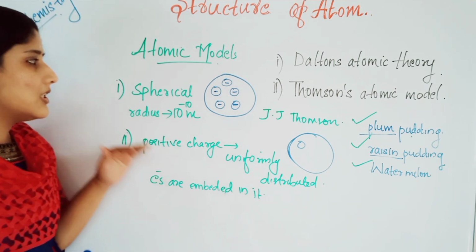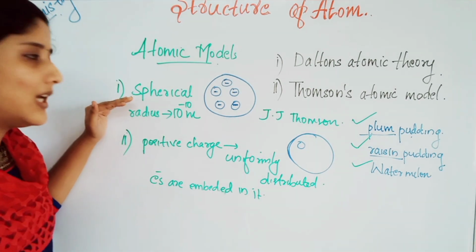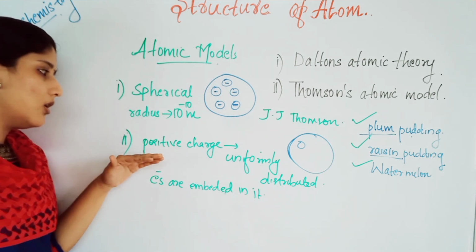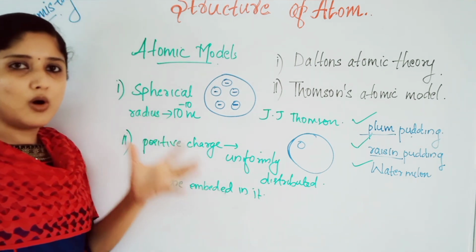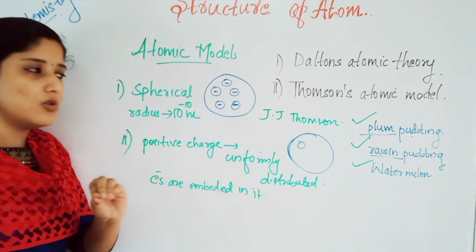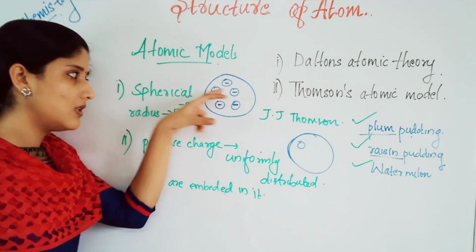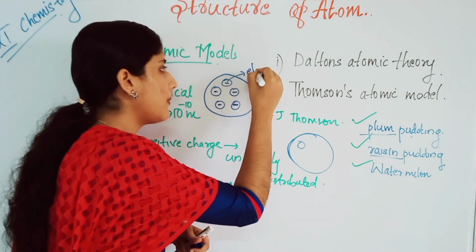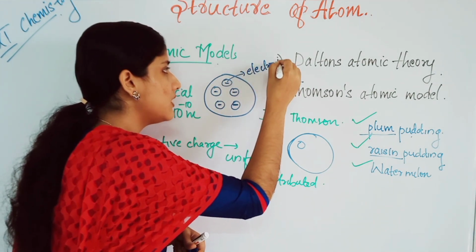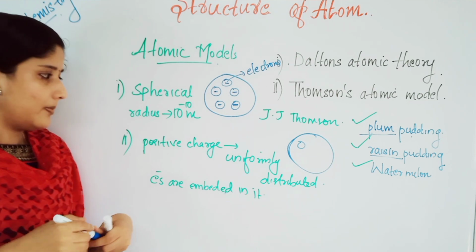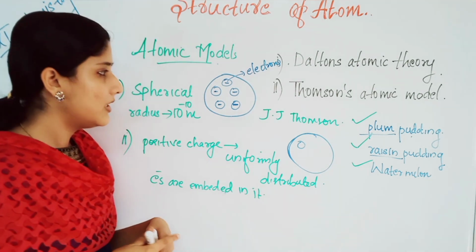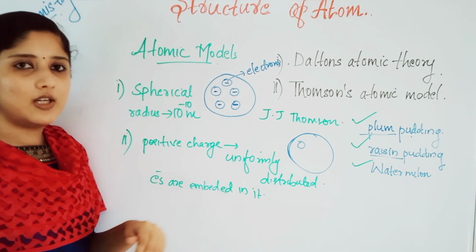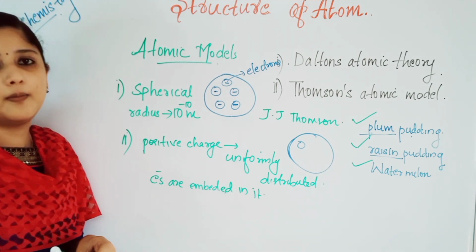This model, J.J. Thomson's model, told atom is spherical in shape with a radius of 10 power minus 10 meter, and also it is positively charged throughout, and the negatively charged electrons are embedded in that positive charge. Okay, these are electrons embedded in that positive charge. These are the different postulates proposed by J.J. Thomson in his atomic model.